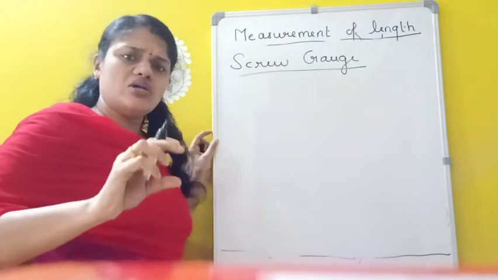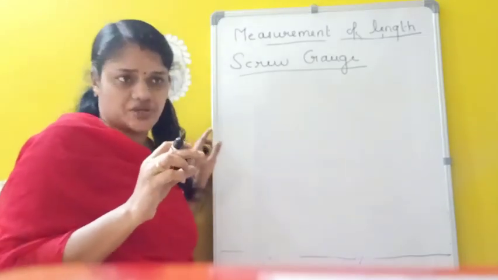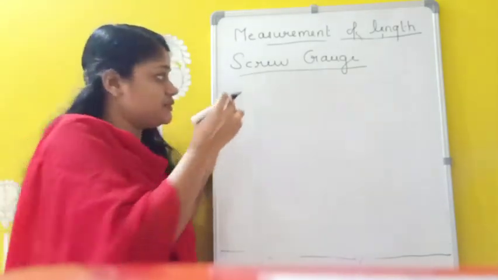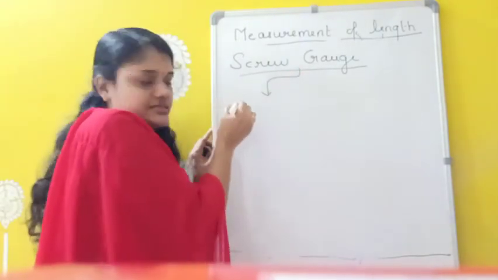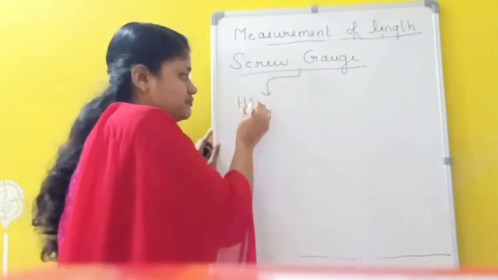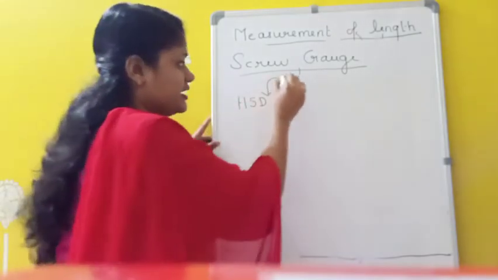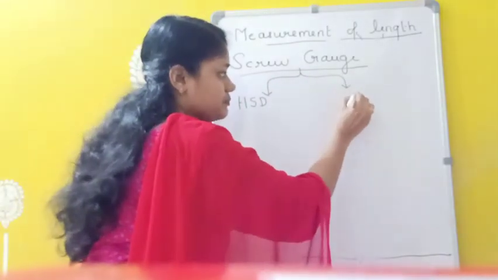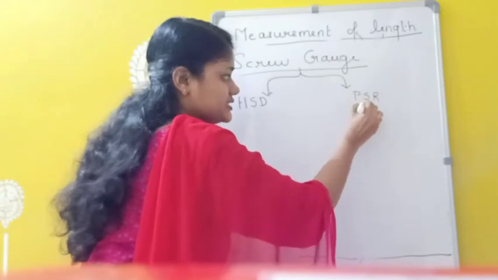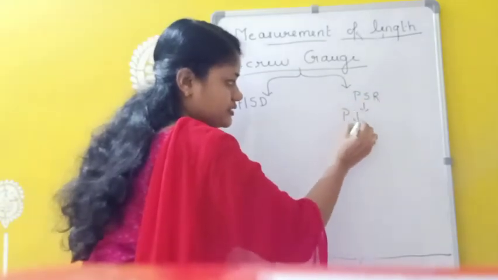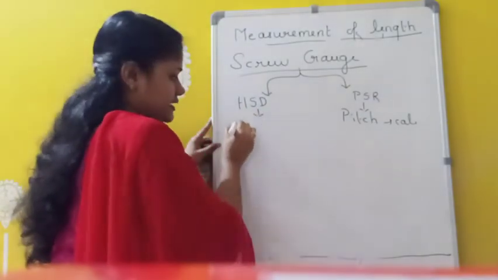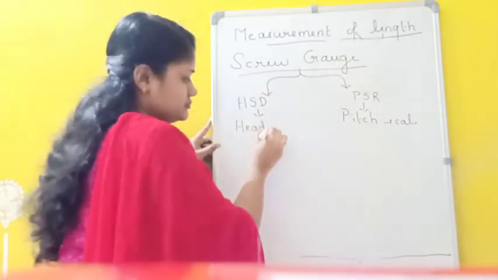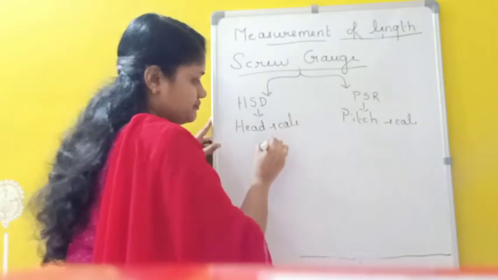So even smaller distances can be measured using a screw gauge. For example, the thickness of a wire can be measured using a screw gauge. The screw gauge also has two scales: the head scale division as well as the pitch scale reading, PSR. PSR means pitch scale reading, and this one is the head scale division.